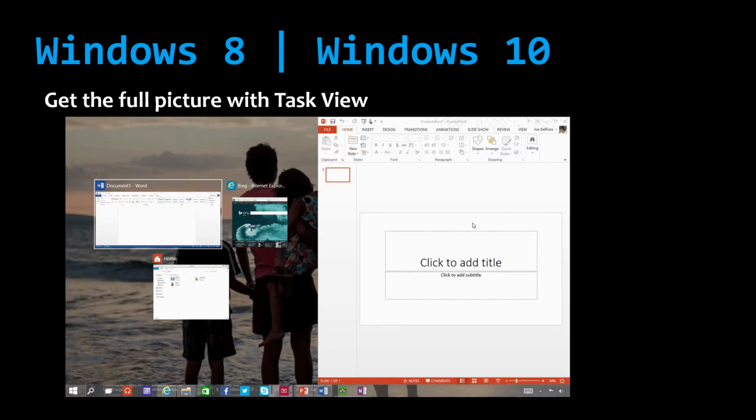Next is get the full picture with Task View. Task View spreads out all of your processes and running applications, even across multiple desktops, so you can quickly move between active programs. In Windows 8, the reliance on full-screen Windows Store apps limited the number of ways to organize your applications, and tools that let you do so quickly fell by the wayside.